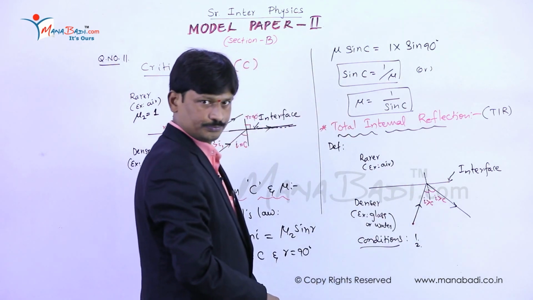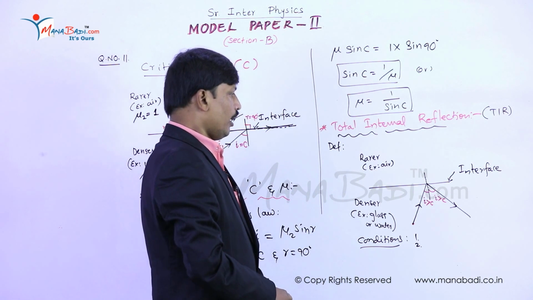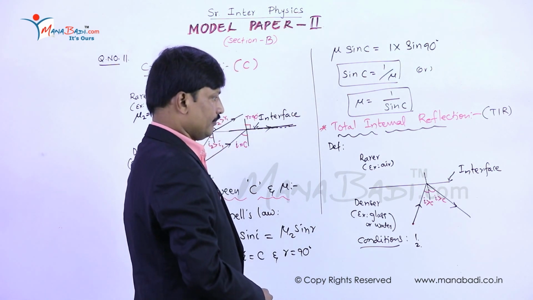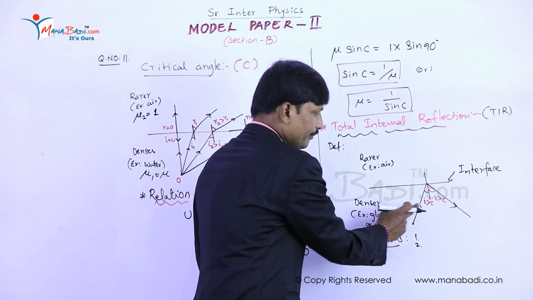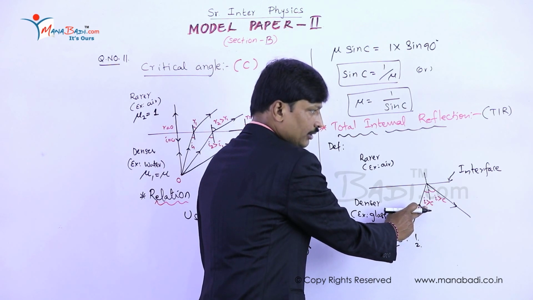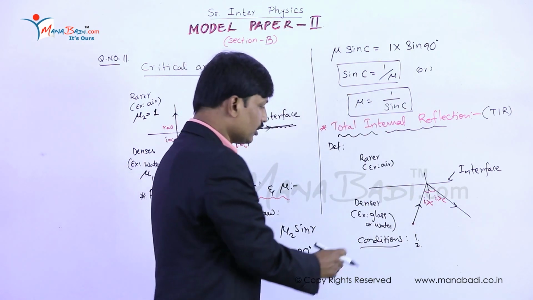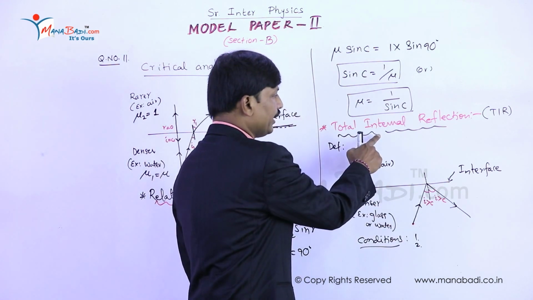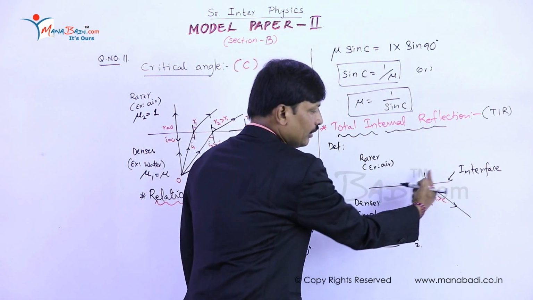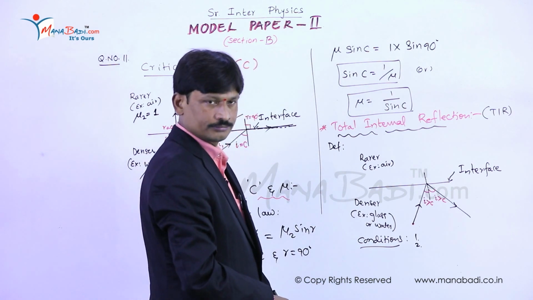Condition 2: the angle of incidence in the denser medium should be greater than the critical angle. So these are the two conditions to obtain the total internal reflection phenomenon.